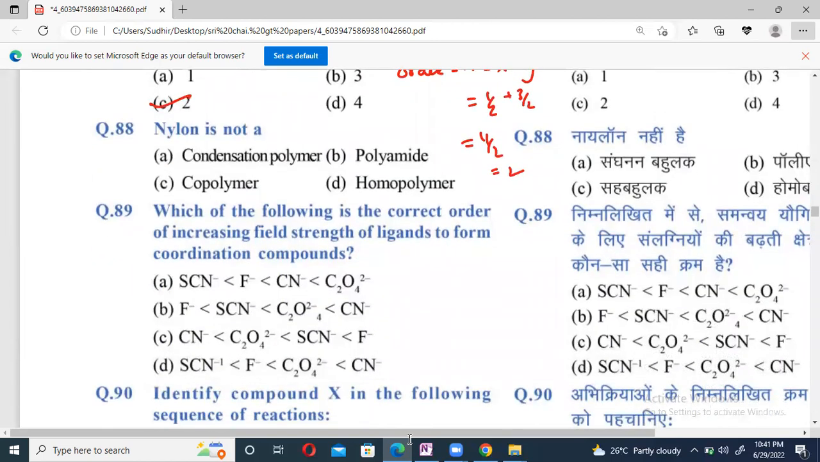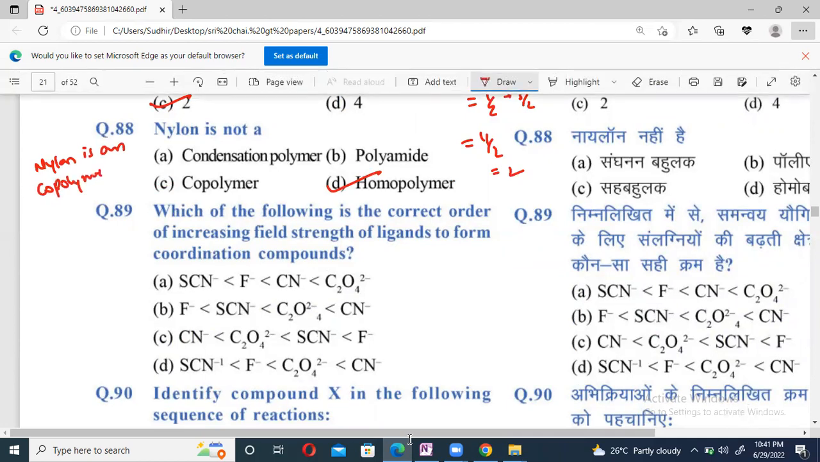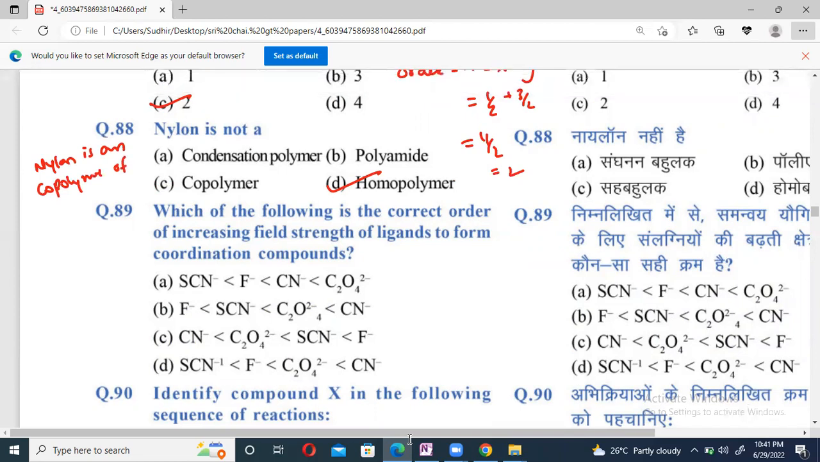88. Right, beta? Nylon is not a homopolymer because it is a copolymer of hexamethylene diamine and adipic acid.